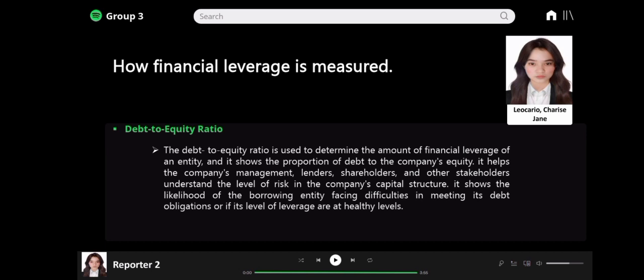It shows the likelihood of the borrowing entity facing difficulties in meeting its debt obligation, or whether its level of leverage is at a healthy level. The debt to equity ratio is calculated using total debt, which in this case refers to the company's current liabilities and long-term liabilities.